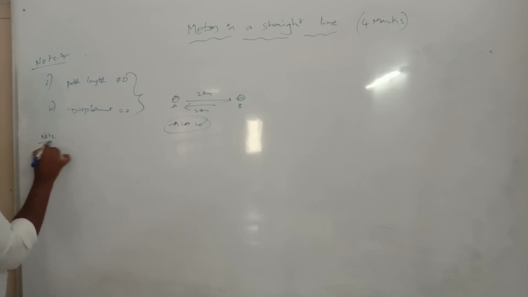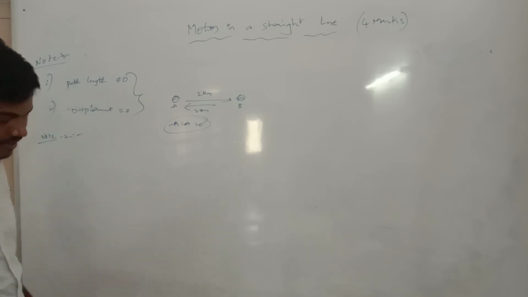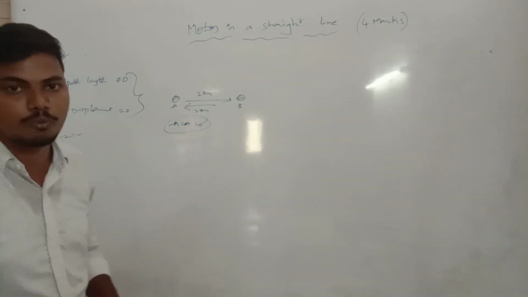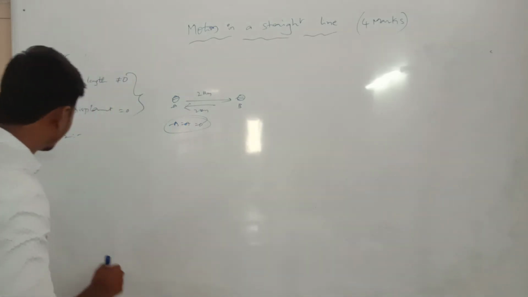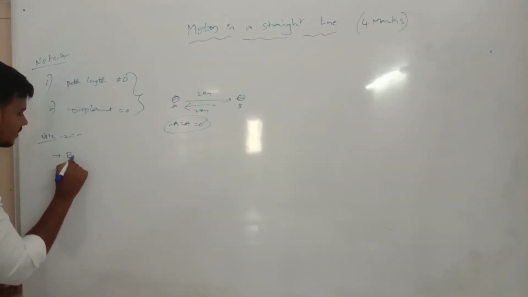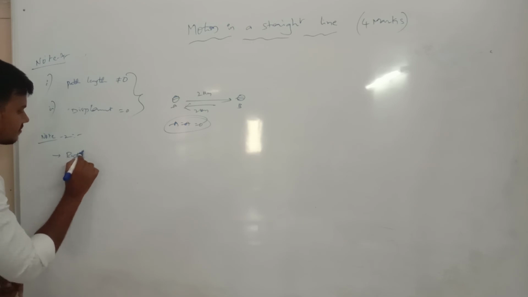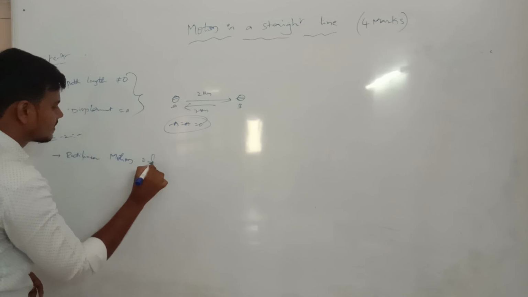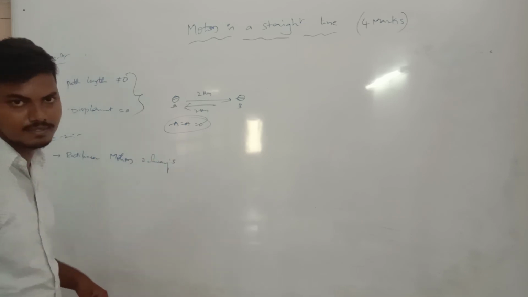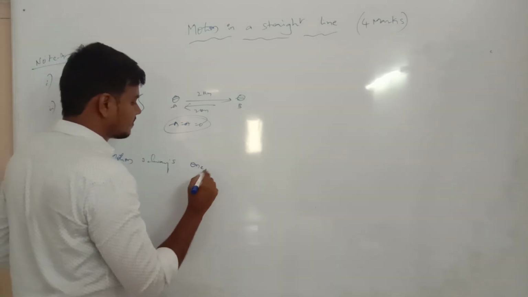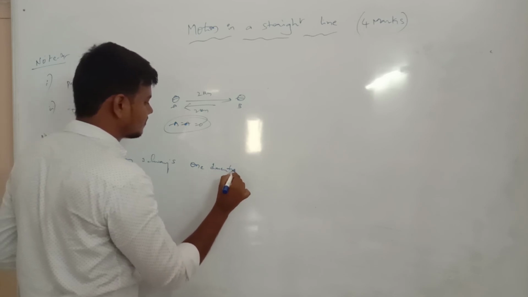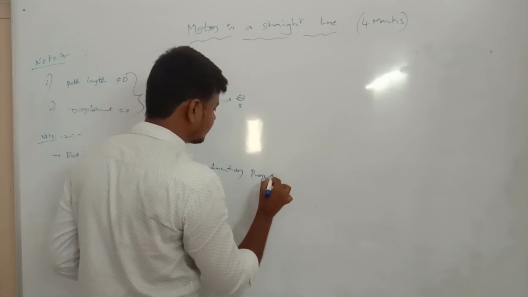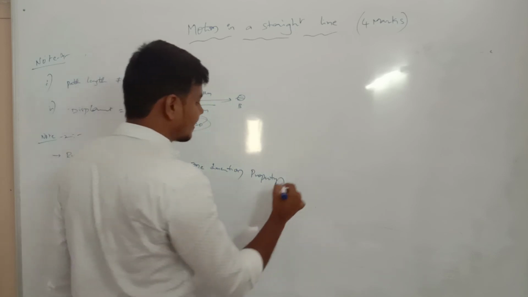So that is node 1. At node 2, previously we explained the definition of rectilinear motion. Rectilinear motion is always a one dimension property. Which type of property? One dimension property.